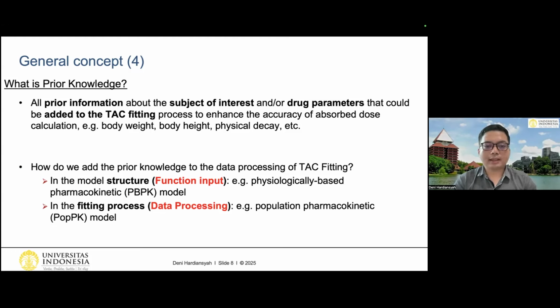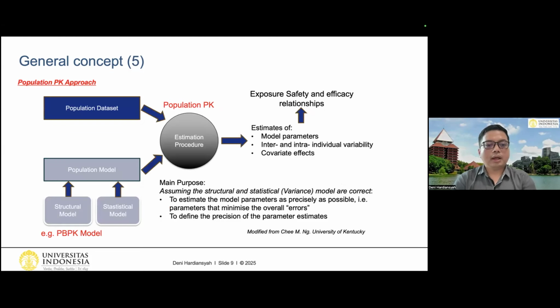So let's discuss this in more detail. This is the population PK approach in general mechanism. So basically, usually if we have the data, we just directly fit it individually. But actually, we share common information between the same species, in this case, human. So that's why the population approach, or fitting all together at the same time, could enhance the accuracy of the calculated absorbed dose. So the general structure is, first, we need to define the structural model.